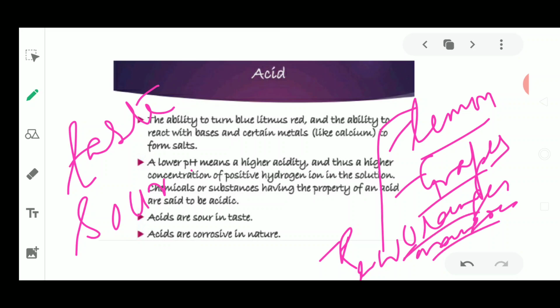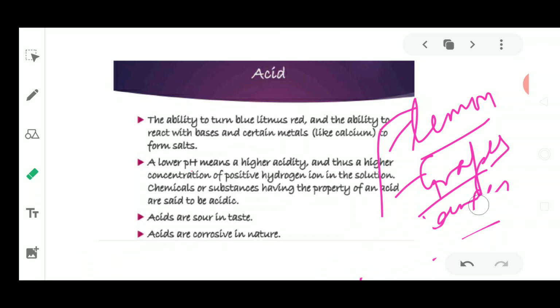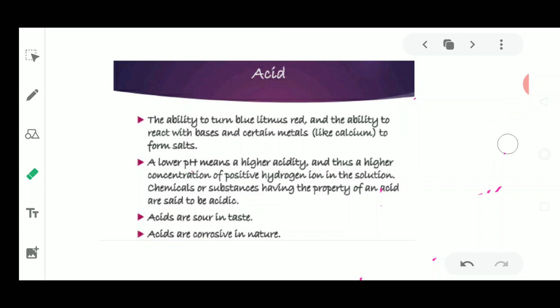Even many more examples could be written. Curd is also there, tomatoes are there. So what substance is giving the sour taste? This typical sour taste is given by a chemical substance which is known as acids, or acid. Now these acids are sour in taste. So they are giving acidity to any of the fruits which were written here, and many more examples are there.